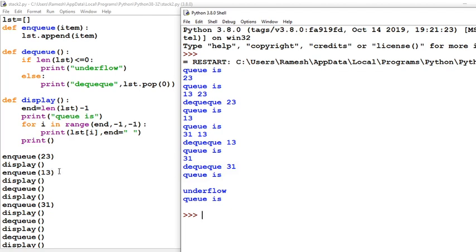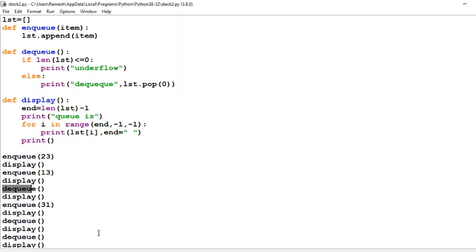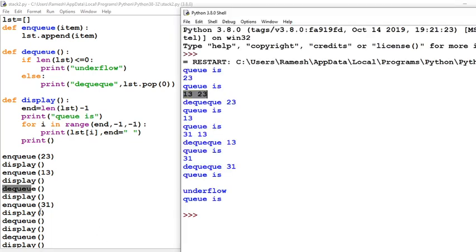Now we are enqueuing 13. After 13 there are two elements in a queue, 13 and 23, and after each and every operation we are calling the display function. Now dequeue. Now listen, we are not passing any argument because we know that it will be removed from the front side. So here in front you will see that there is 23.